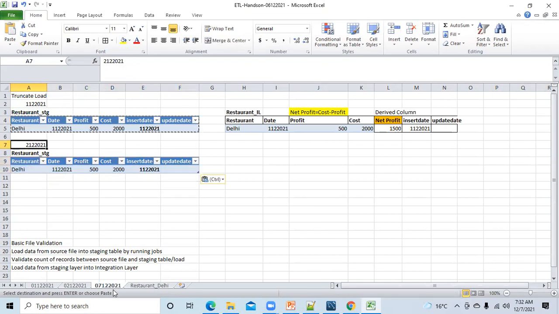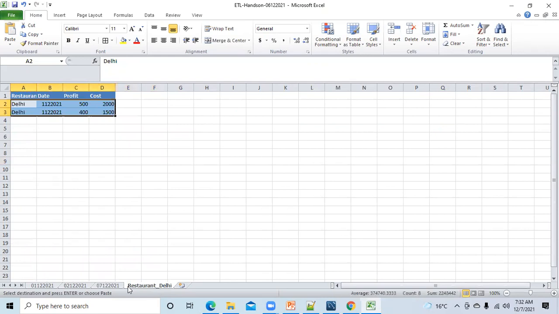2nd December. Okay, this is the source file of Delhi. I'm not considering the restaurants of Chennai, Kolkata, and all those things. If you understand one scenario, you will be able to understand the others as well. So now let me delete this record. This was not there. Now, second day. We are talking about full load now. This is the data that we have on 2nd December 2021, and profit is maybe 600 and cost is 2,500. Okay, so now this is the source file.